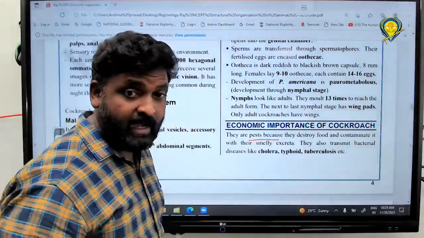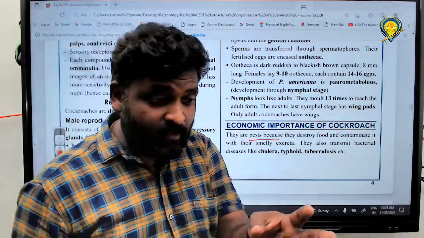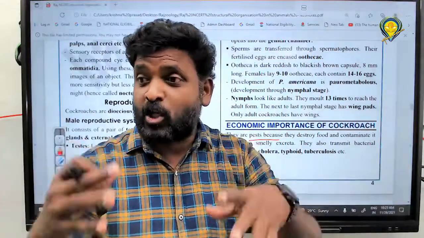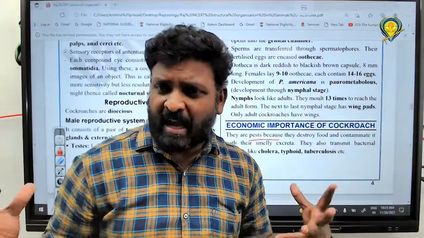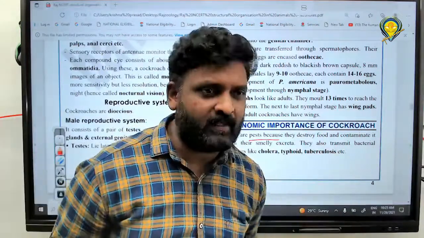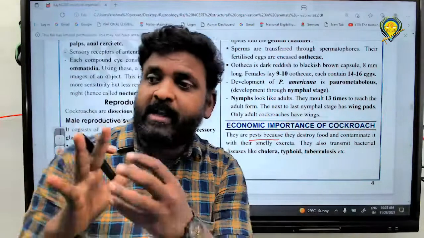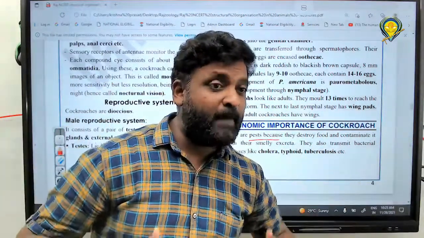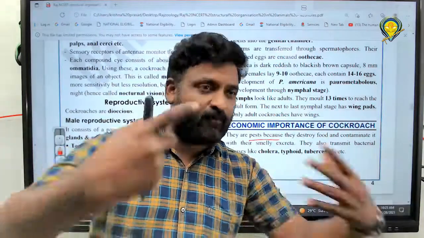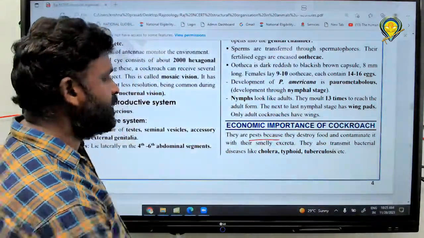Kitchen pest, and a serious pest, because if it roams on food, there is a chance of causing many bacterial diseases. Their excreta is also highly harmful to us. Even the body of a cockroach always carries many pathogens like bacteria and other microorganisms.